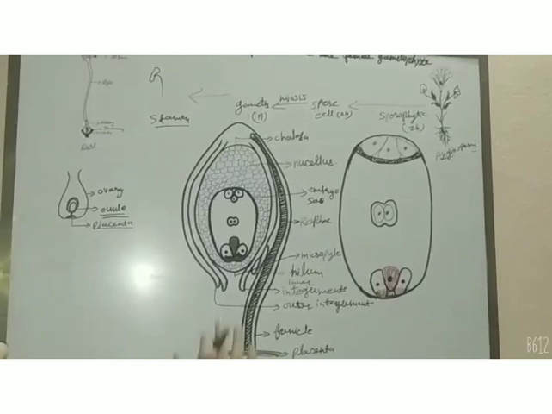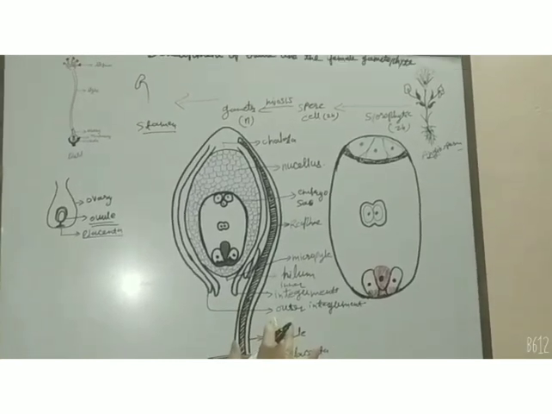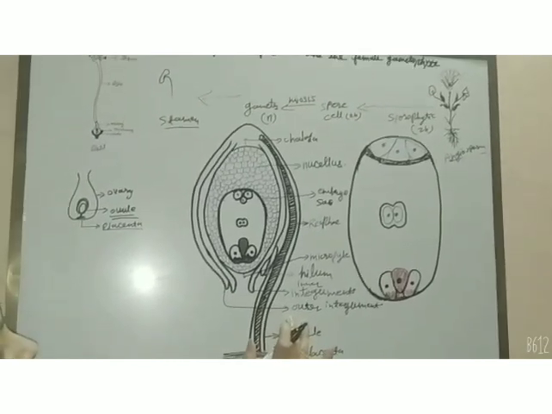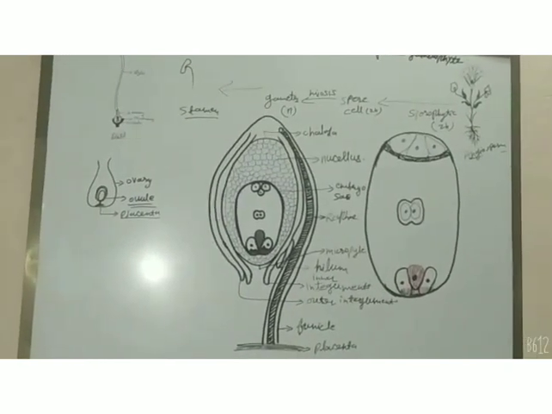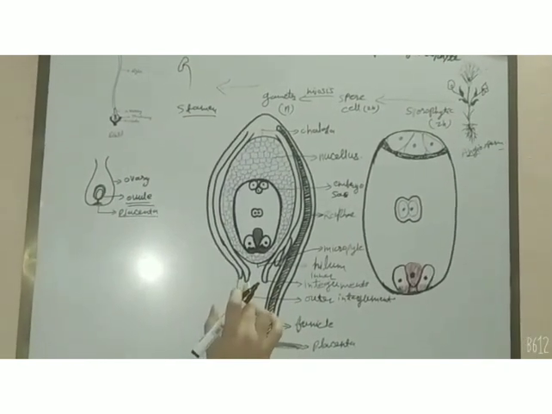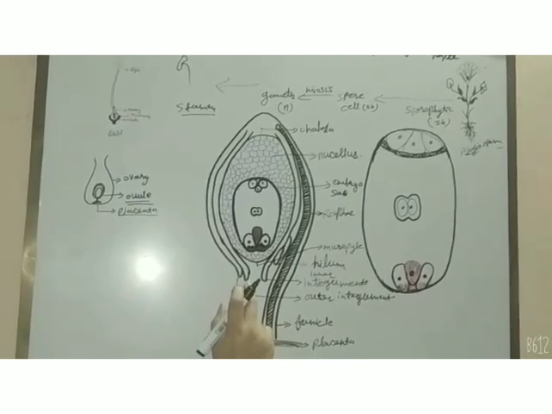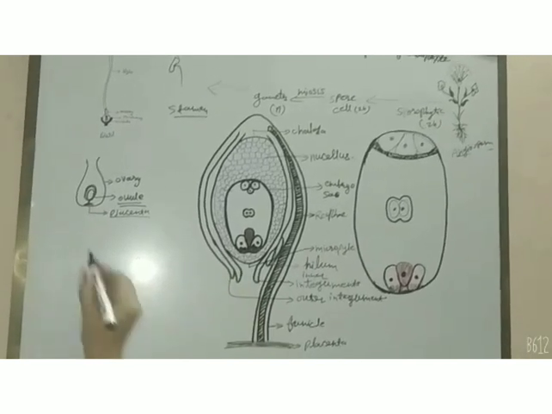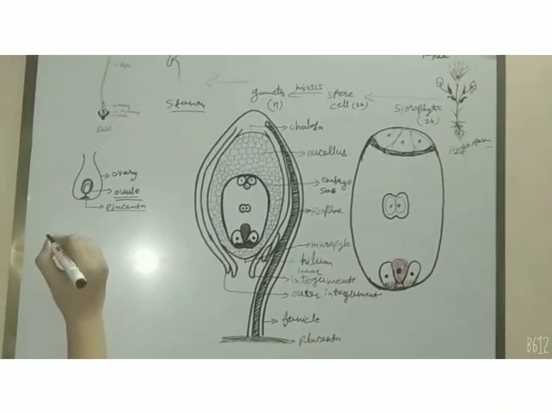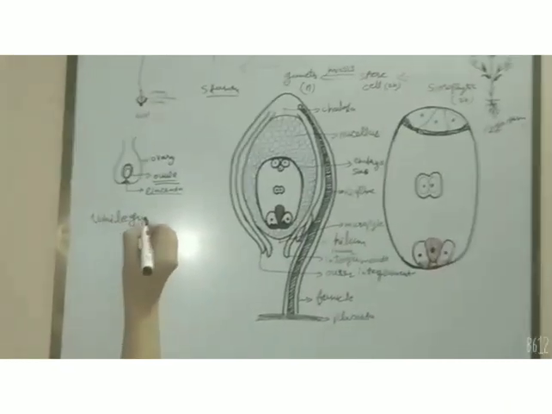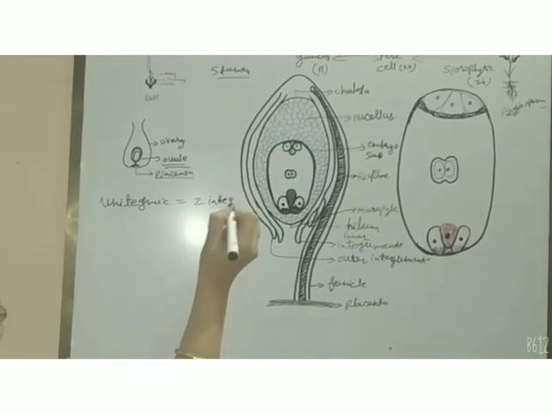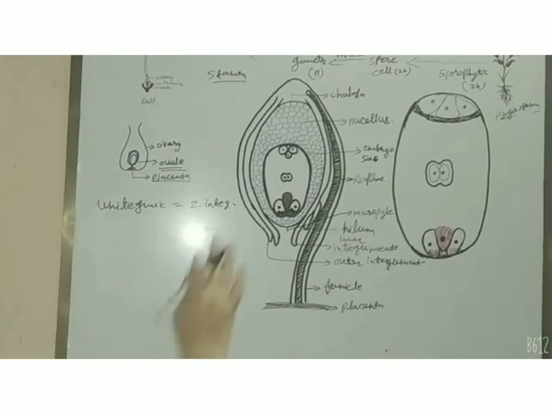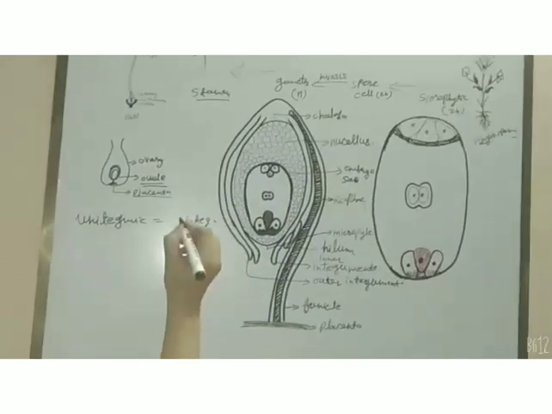On the basis of the integuments, two important terms are used, unitegmic and bitegmic. If one integument is present around the ovule, then the ovule is called unitegmic.